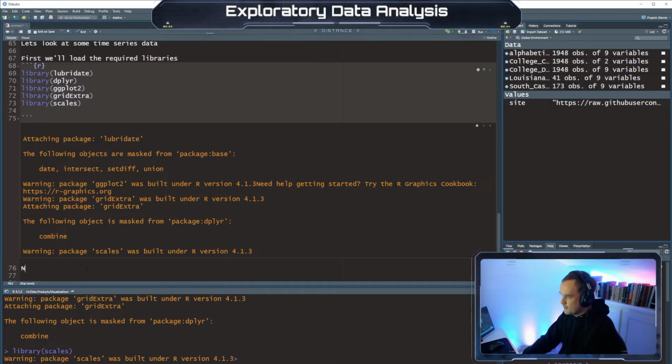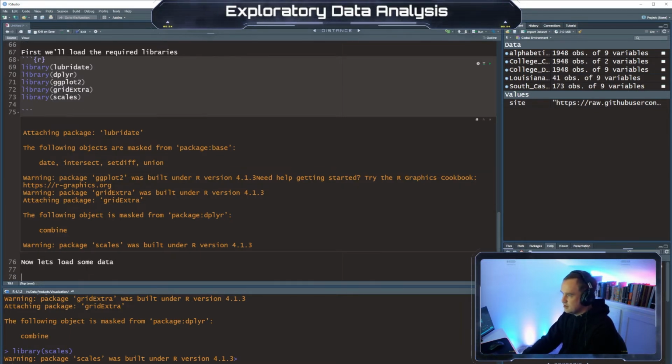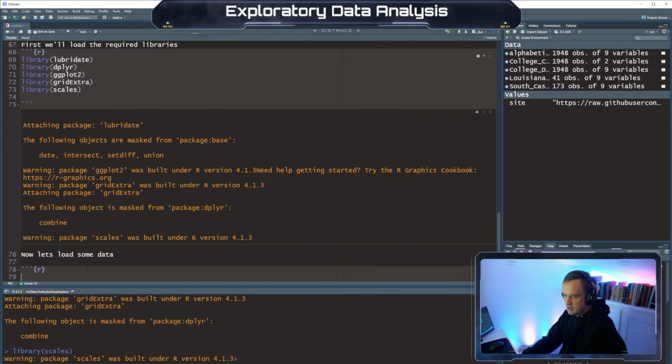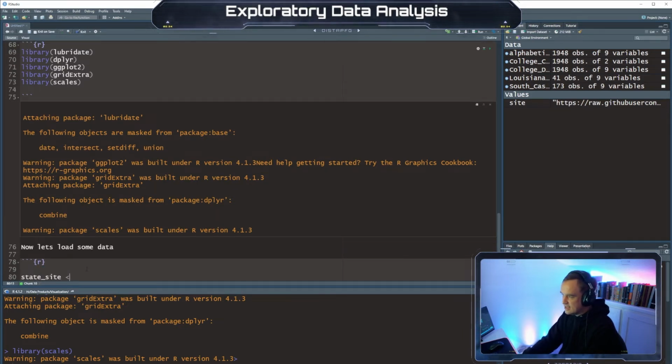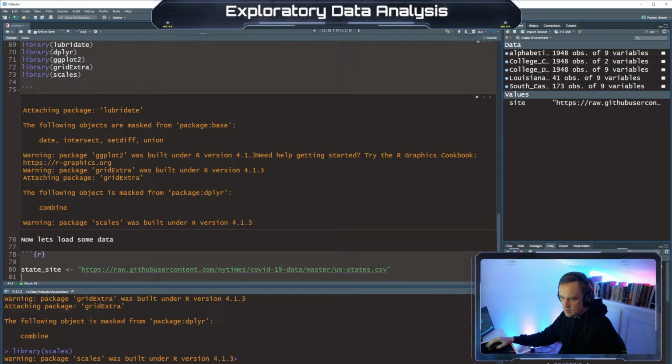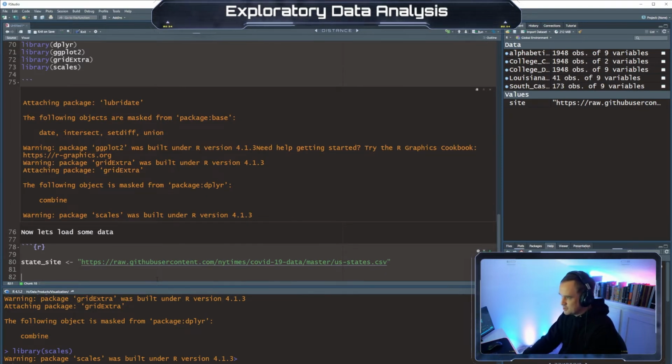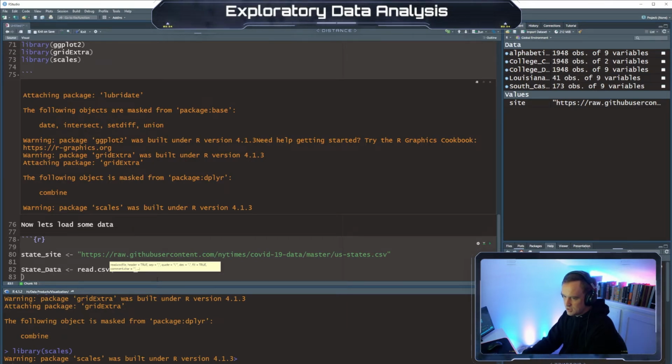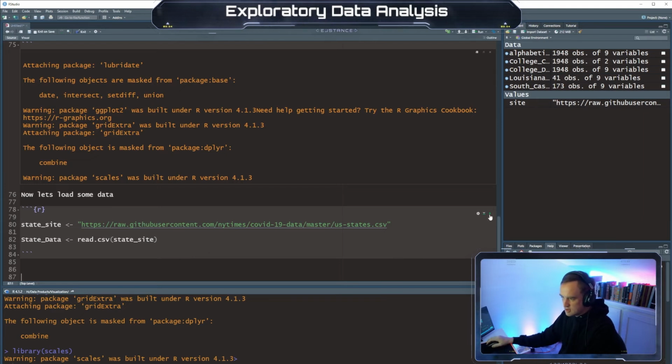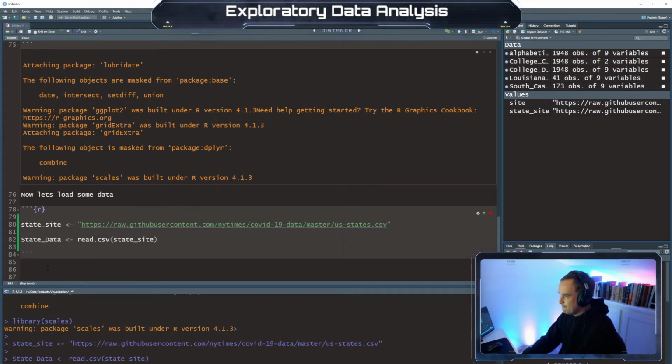All right. Now let's load some data. We're going to say state site, and then I'll try to post this below, which is another New York Times COVID-19 data set. And we'll say our state data is read.csv state site. Oops. Put that parenthesis back up there. All right, so let's load this data.